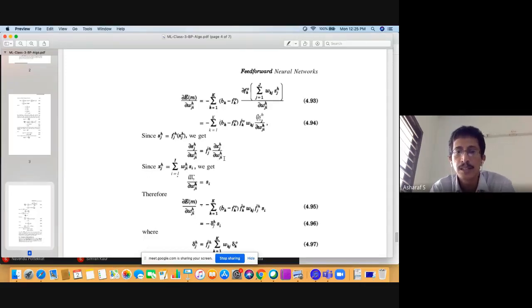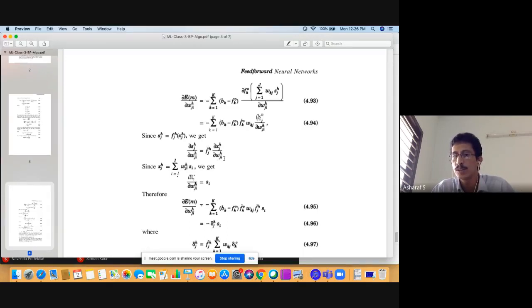You look at the earlier picture: you take s_i, put it through W_ji, so x_j is W_ji dot a_i, where s_i is nothing but a_i.